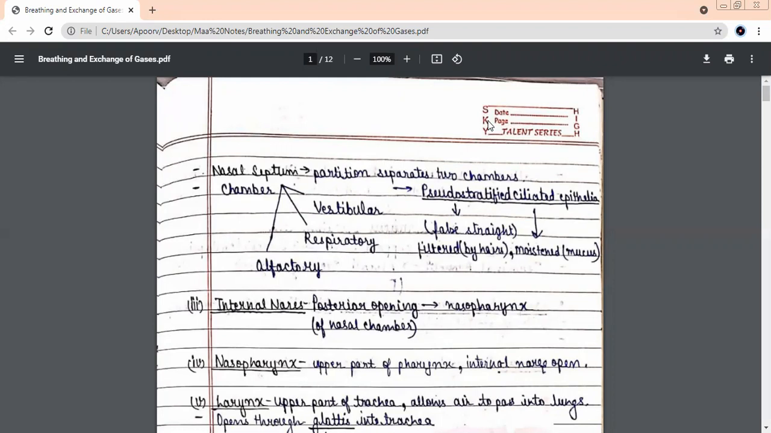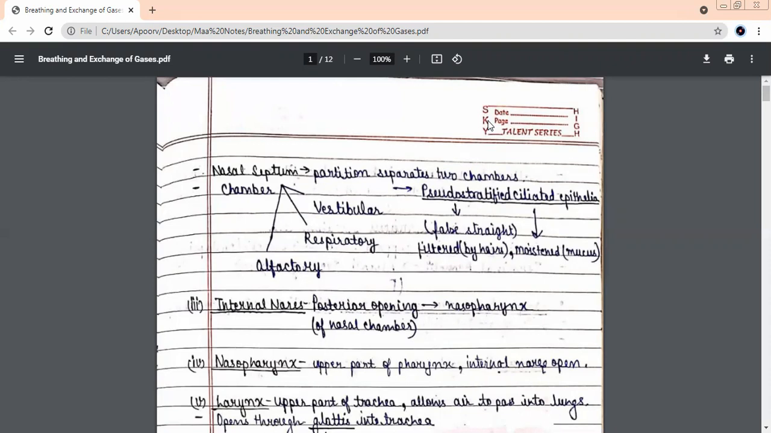Vestibular chamber. Because of this chamber, there are hair-like structures and also mucus cells. So they purify the air. Anything which goes inside, the hair pushes it aside and it sticks to the mucus. Let me tell you a little brief about the second chamber, that is the respiratory chamber.